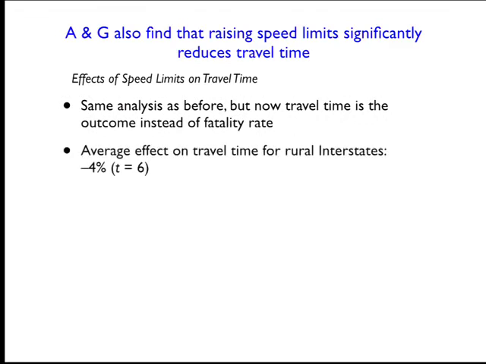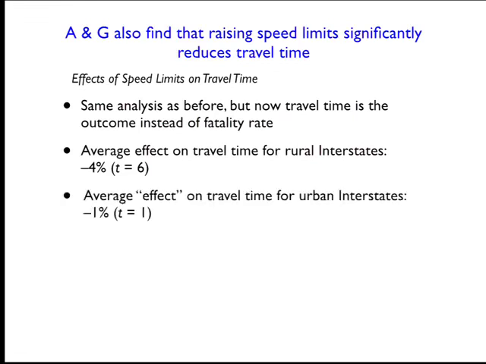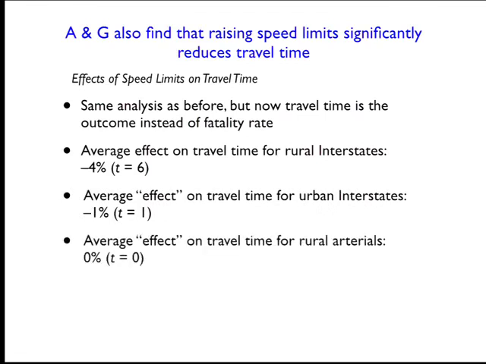So what they estimate is that the average effect on travel time for rural interstates is about a negative 4%, so a 4% reduction in travel time now that people can drive faster. It's highly significant with a t-stat of 6. The average effect on travel time on urban interstates is basically 1%, not statistically significant. This is consistent with what we hope, because they didn't change the speed limits on those urban interstates in any of the states. And if they look at those rural arterial roads, which also didn't have speed limits changed, they estimate a 0% effect on travel time.